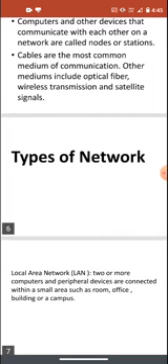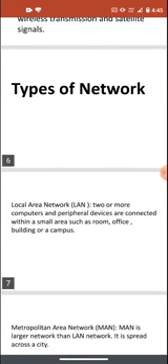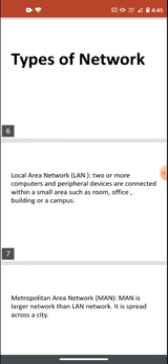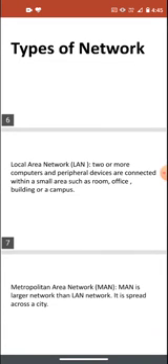Types of network on a geographical basis: there are three types of network, LAN, MAN, and WAN. LAN is a local area network, where two or more computers and peripheral devices are connected within a small area, such as a room, office, building, or a campus. So devices are together in a small area like a school, a home, or an office campus. That's an example of LAN. And if you make a network using a hotspot and Wi-Fi at home, that is also an example of LAN.